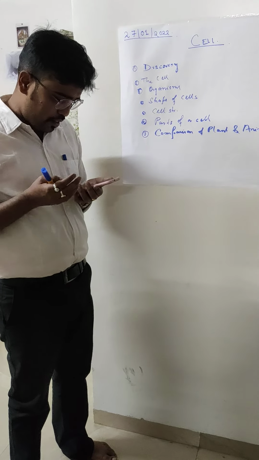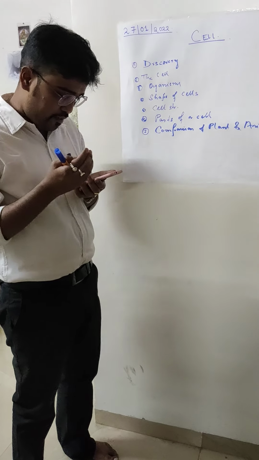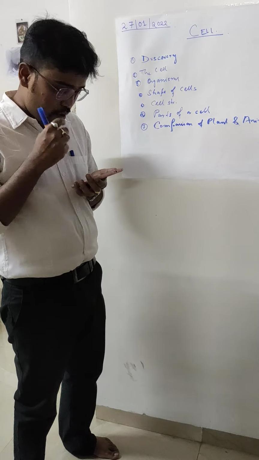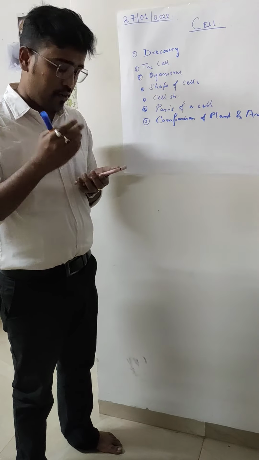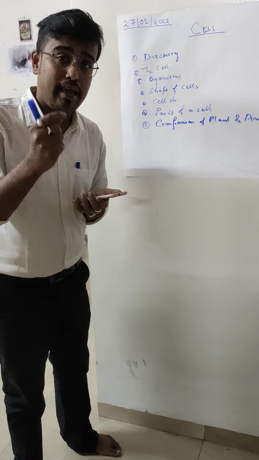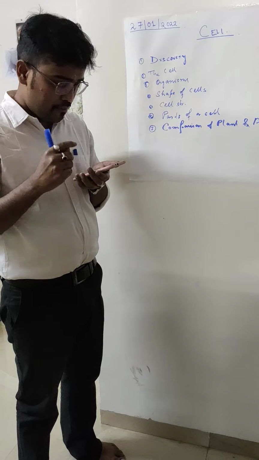Now coming towards the cell. What do you mean by the cell? So basically, as your book says, both bricks, as I said, and cells in living organisms are basic structural units. So if you take an organ, it is made up of tissues. If you break the tissues, it is made up of cells. Each cell is having a life, and some organisms can be unicellular, and like us, they can be multicellular.